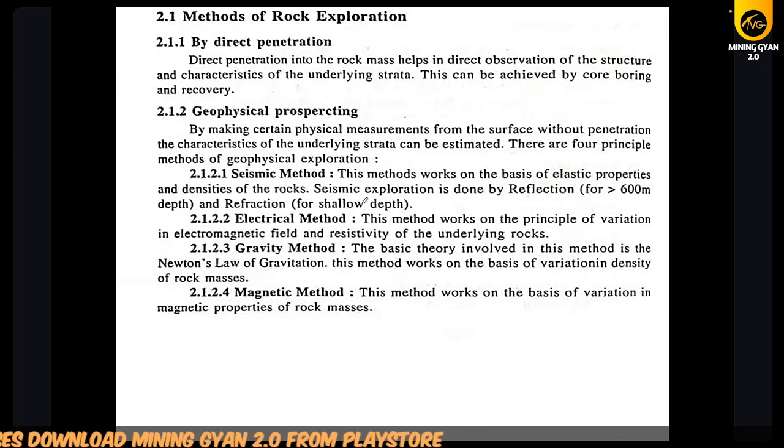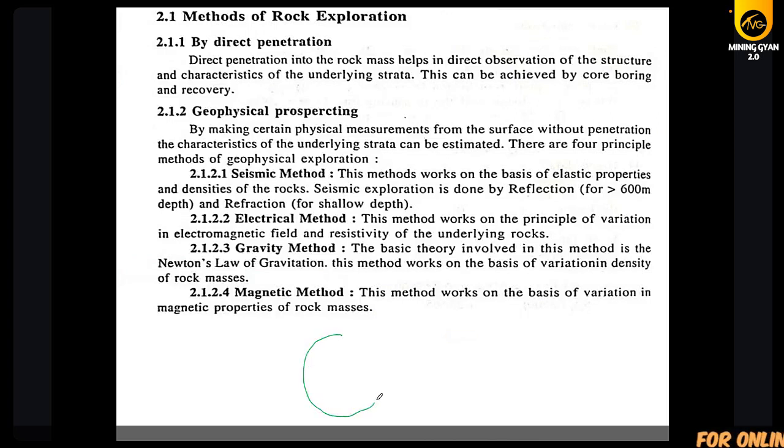And second, there are various indirect methods which we use to find out the properties in rock exploration. First is the seismic method.